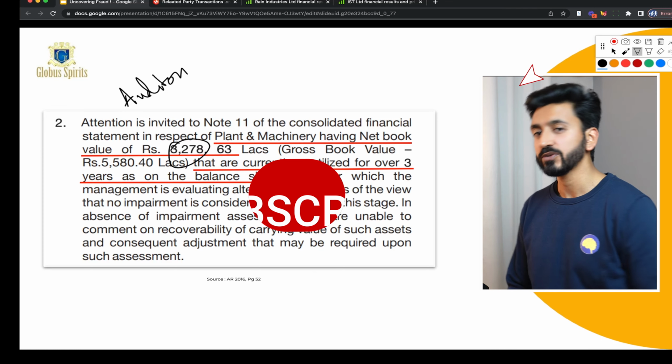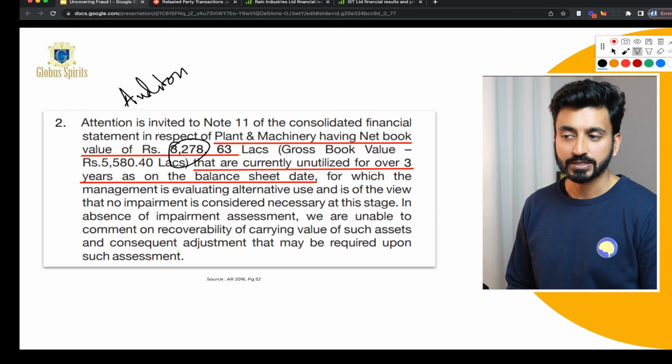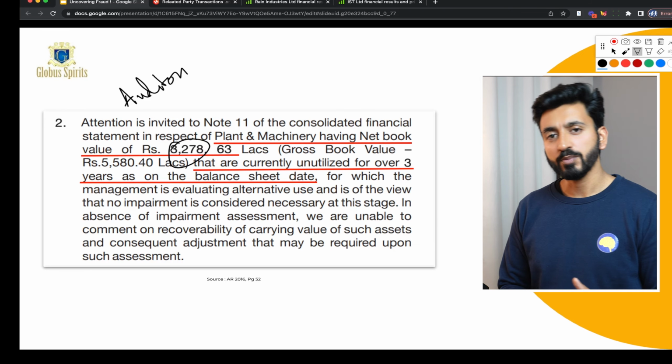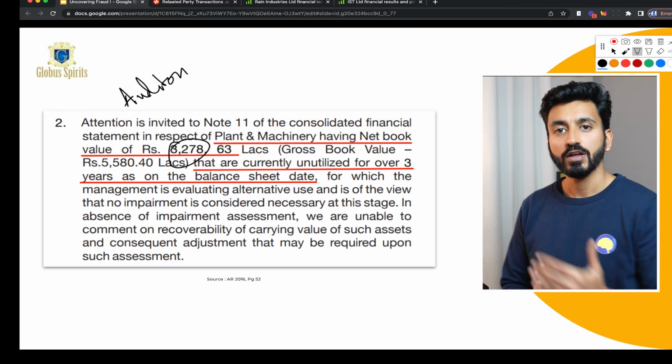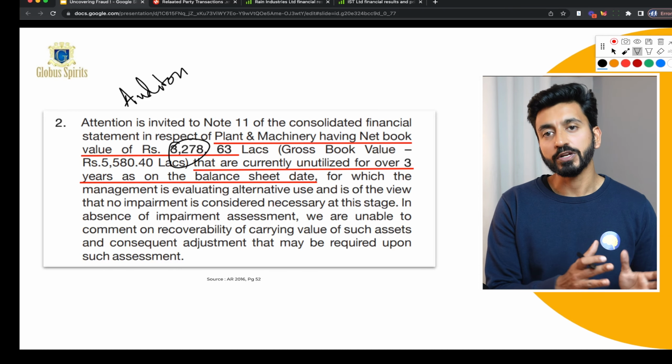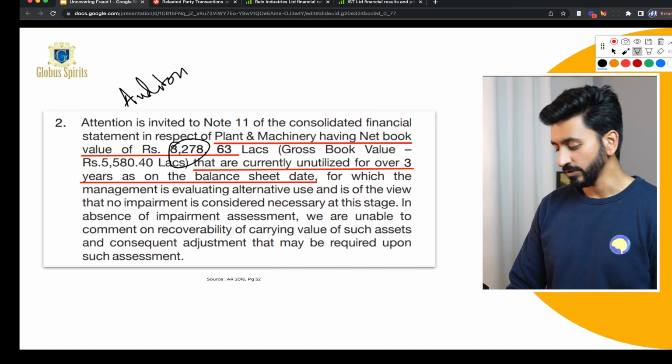So as soon as the acquisition happened, this unit was basically rendered useless, right? So again, a great example of how Globus Spirits, the promoters, have actually shifted money from the public company to their private entity at the cost of obviously the minority shareholders, right?